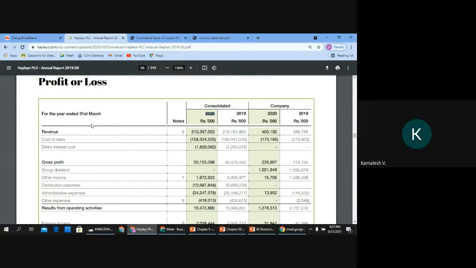If that is the case, for the year ended 31st March 2019, what does that mean? From 1st April 2018 to 31st March 2019. Very good. Now you have to be very careful. Both are for their respective financial years.